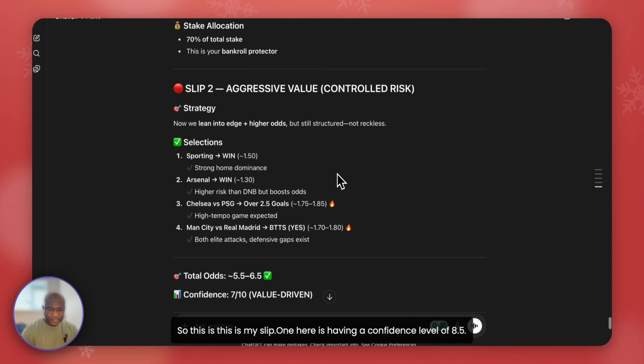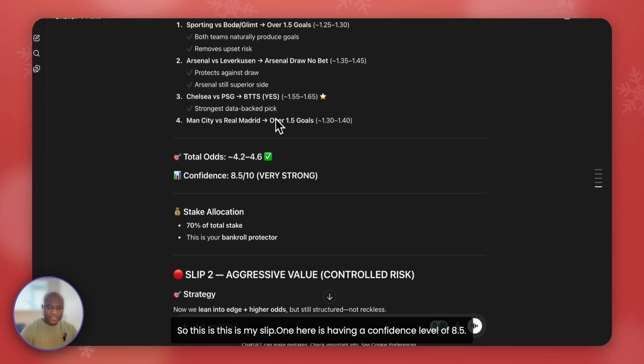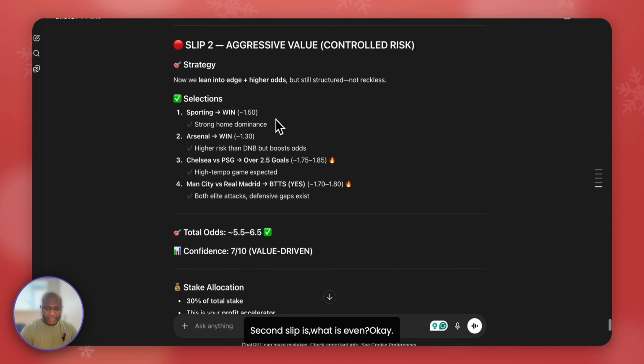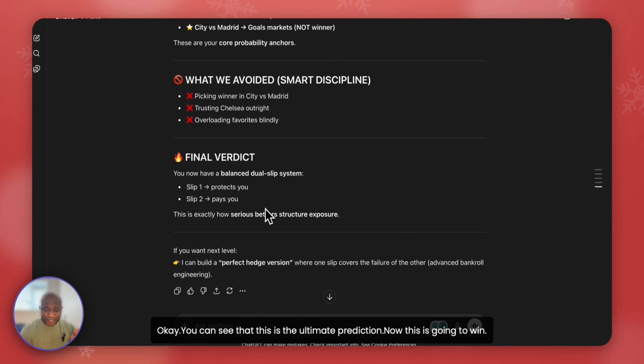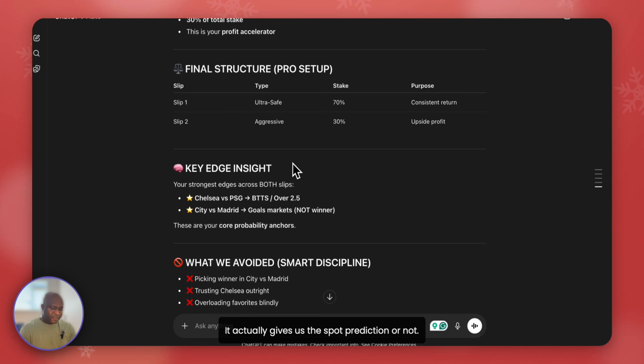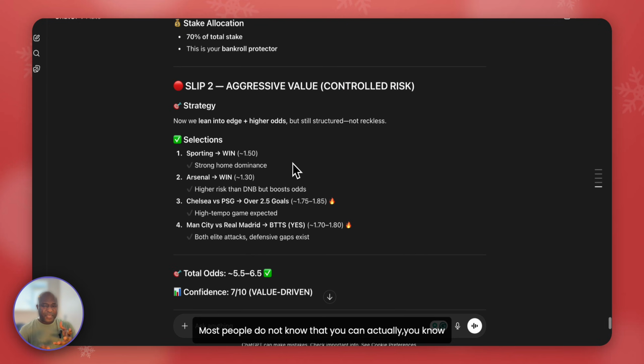So this is my slip 1 here, with a confidence level of 8.5. The second slip is 7. You can see that this is the ultimate prediction. Now, is it going to win? Are they going to lose? I do not know, but we will check and discuss tonight whether ChatGPT actually gave us the right prediction or not. Most people do not know that you can enhance ChatGPT to give you accurate results. We've done that today.